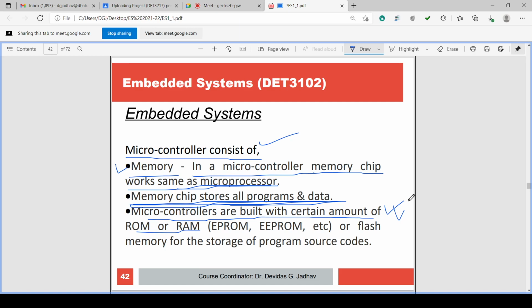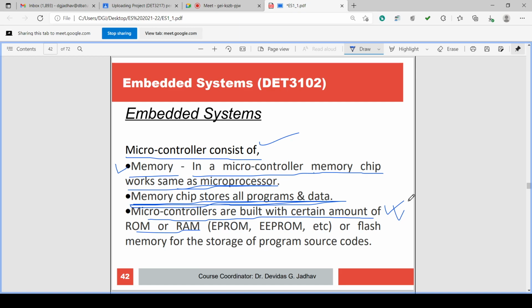For example, EEPROM is there, electrically erasable and programmable read-only memory.